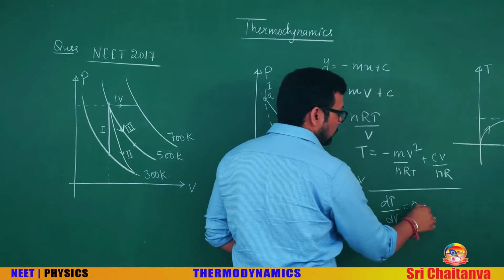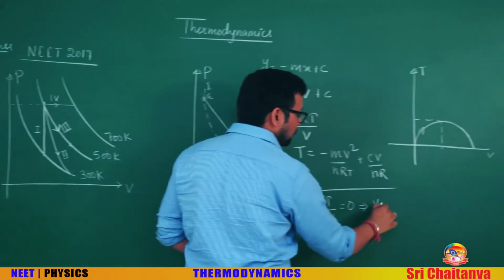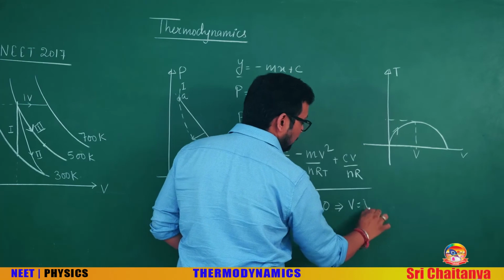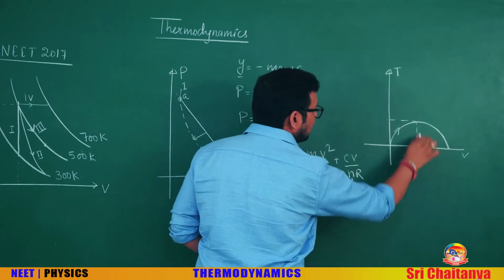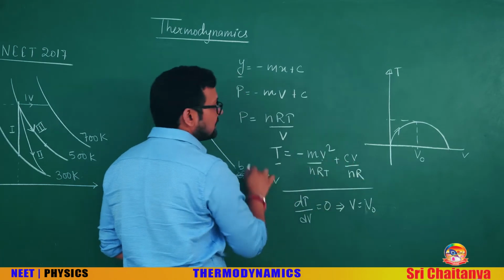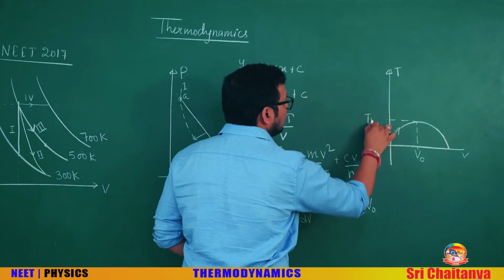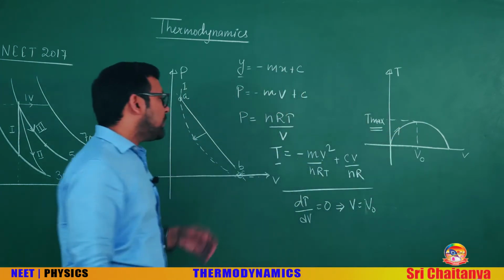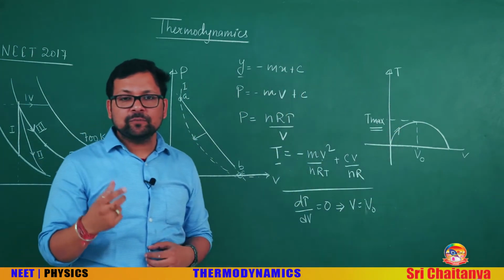You will get a volume from here, find the volume, and say that volume is V naught. So at that volume V naught, temperature is maximum. You will put V naught here, you will get the maximum temperature. So maximum temperature can be calculated. So in this question, there are many questions, many objectives.